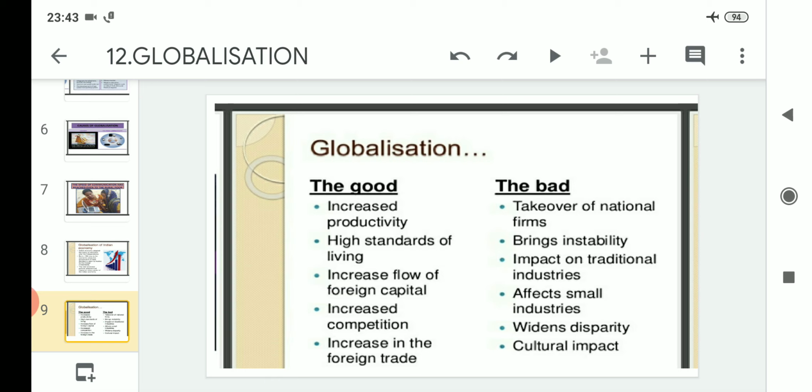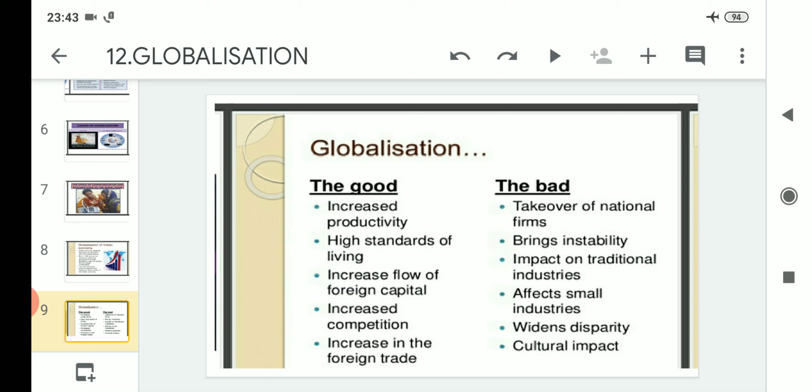Along with having bad effects on traditional industry, it has also affected small industries. Small scale industry is also affected widely due to the concept of globalization, and along with that it widens disparity.